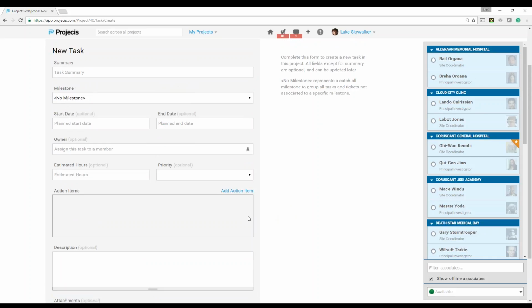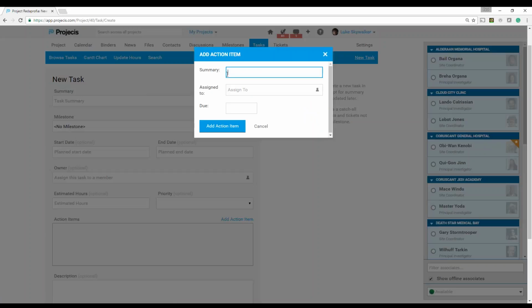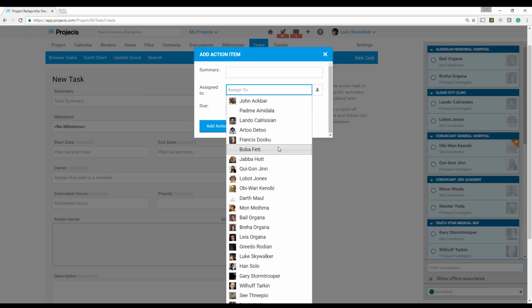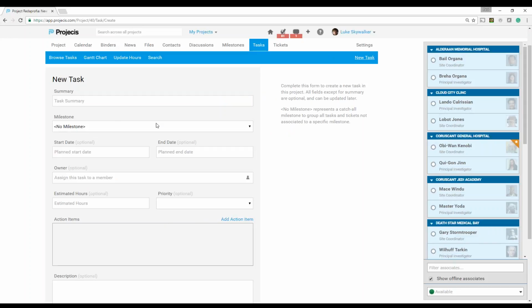Now, one thing you can also do within Projecis is add sub-action items. These are action items that you can create within the system. They automatically create tickets. All I do is add action item, type in a summary, assign it to an individual on this team, and when it's due, and then add this action item. What it will do is create sub-items underneath this task, but they are not tasks in and of themselves. They are actually tickets.